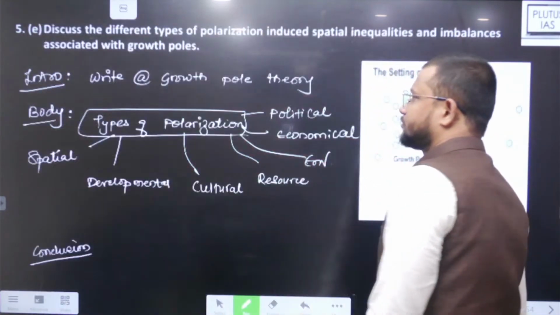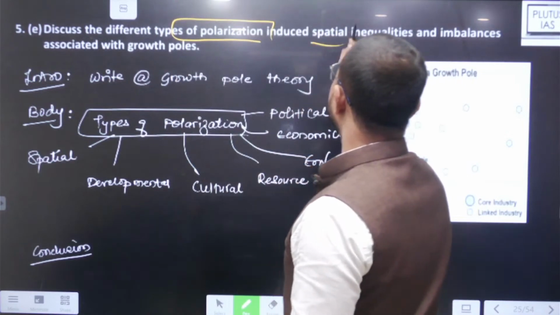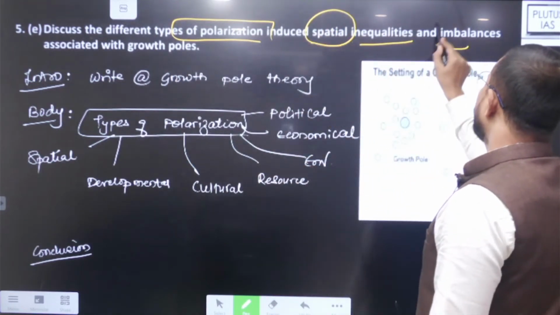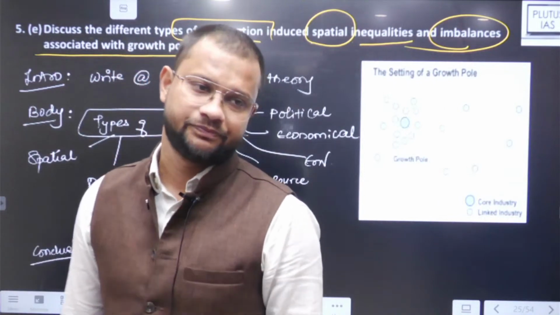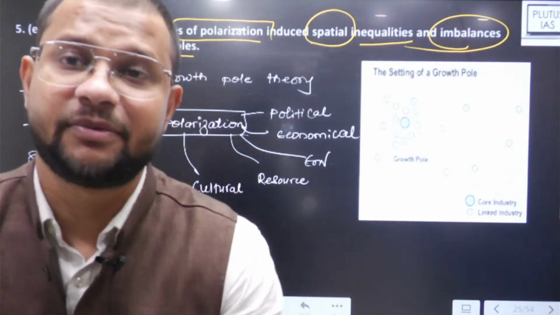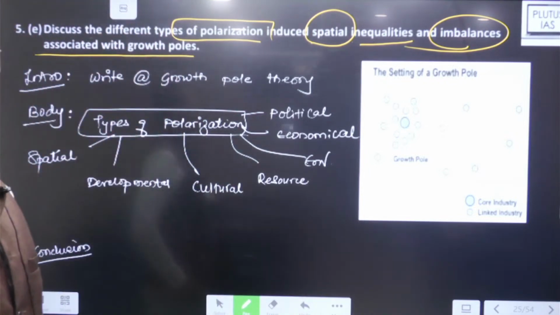Then, discuss the different types of polarization induced spatial inequalities and imbalances associated with the growth poles. देखो यहाँ पे सबसे पहले कंसेप्ट में है, 10 मार्कर क्वेश्चन है, राइट? हाँ, 10 मार्कर.